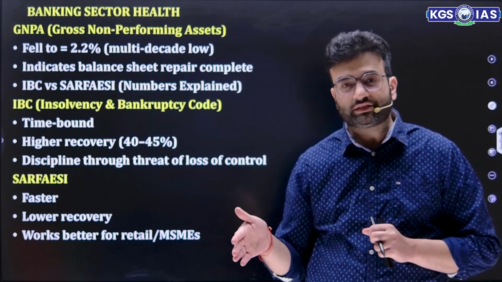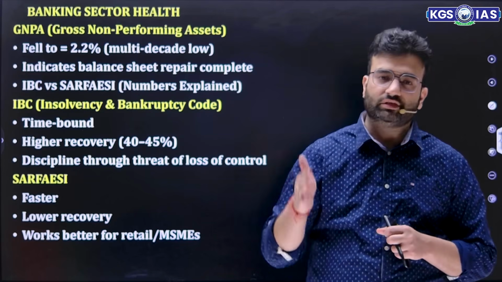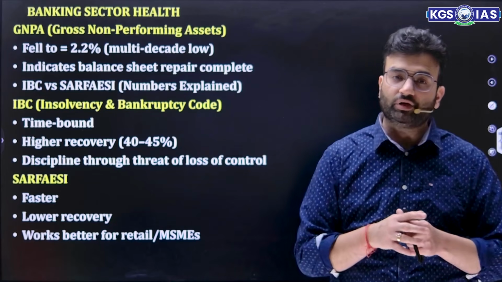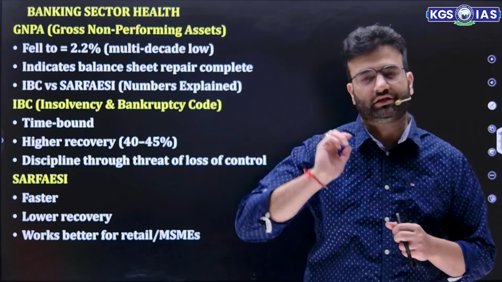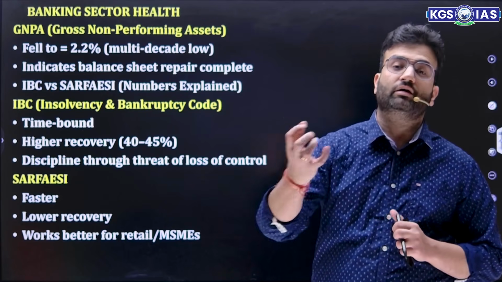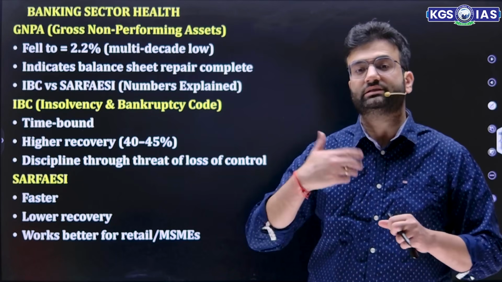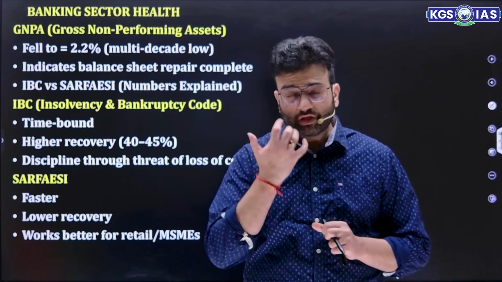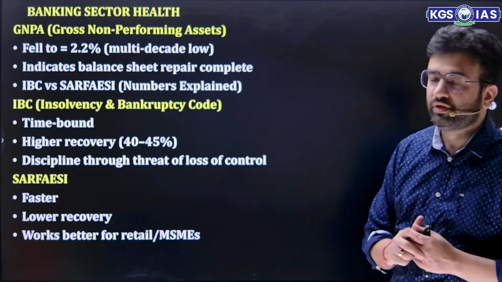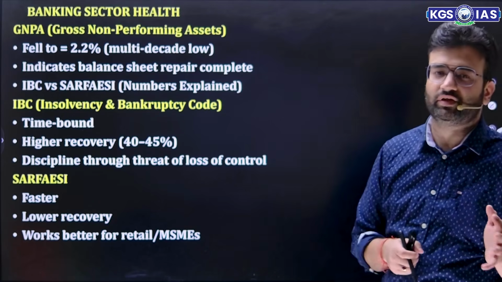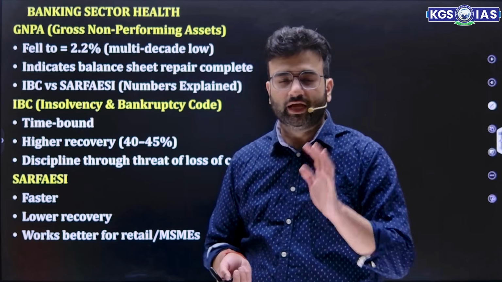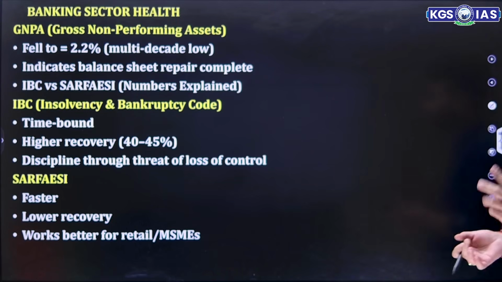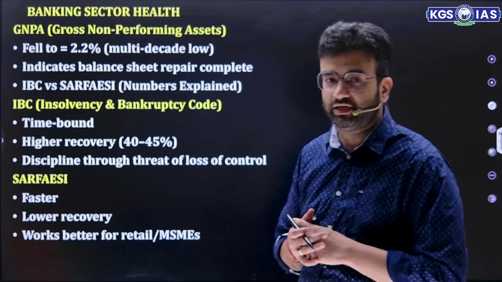Then on the other side, we have the regulators: the Insolvency Professional Agency, insolvency professionals, information utilities. All this process needs to be completed within 330 days. Whatever the committee of creditors decides by 66%, they will approve that debt recast plan. All these things enhance the option of the right to exit as well. Then SARFAESI is an old act where the asset reconstruction companies, or ARCs, help in the recovery of amounts. The Insolvency and Bankruptcy Code is time bound, as I mentioned. It is 330 days in which we need to complete the process.